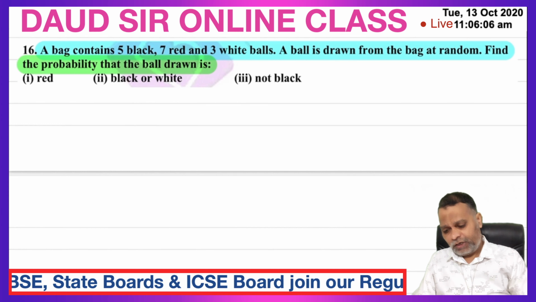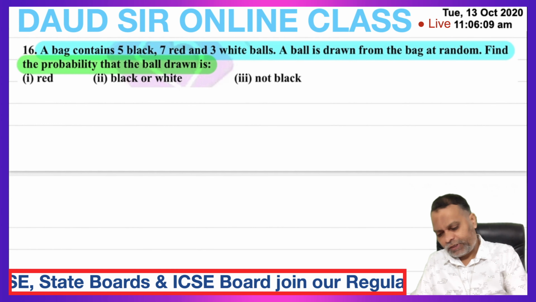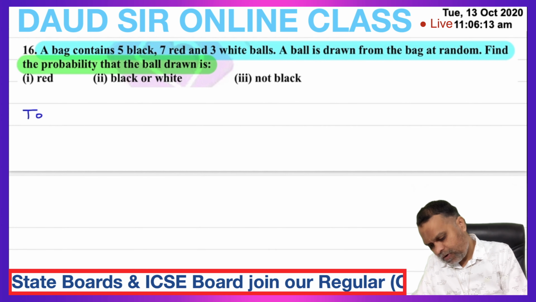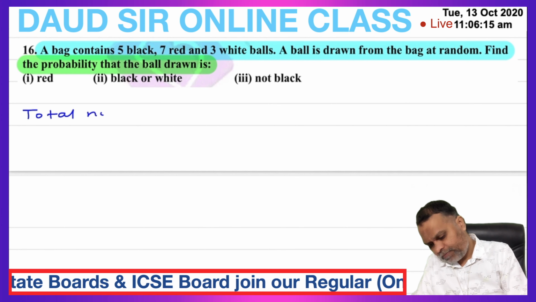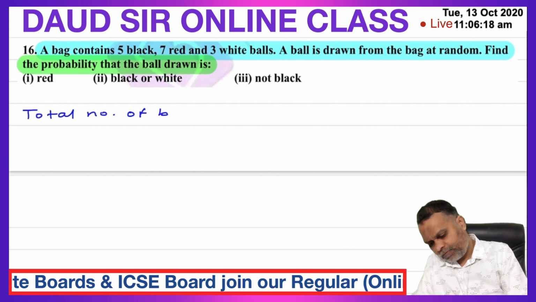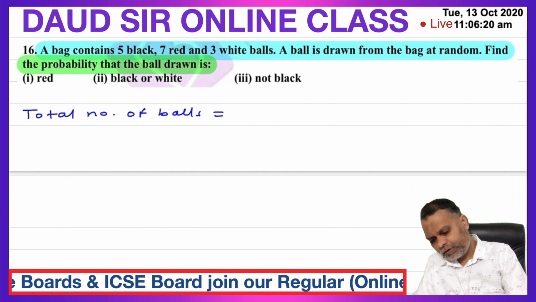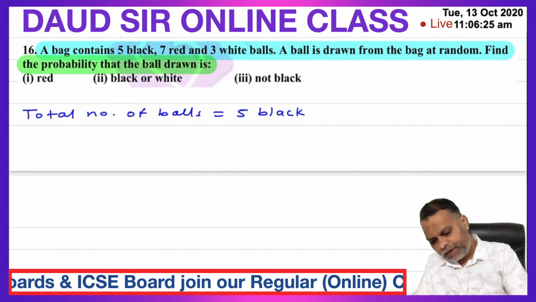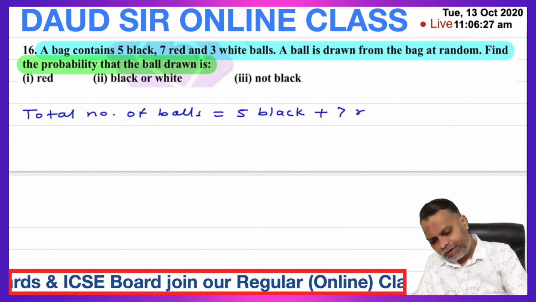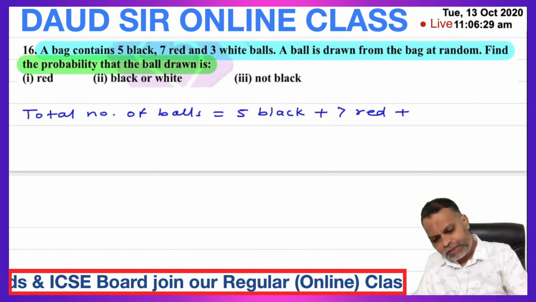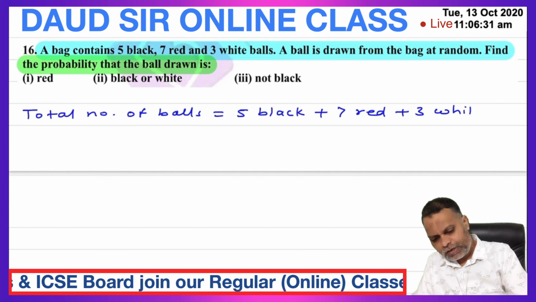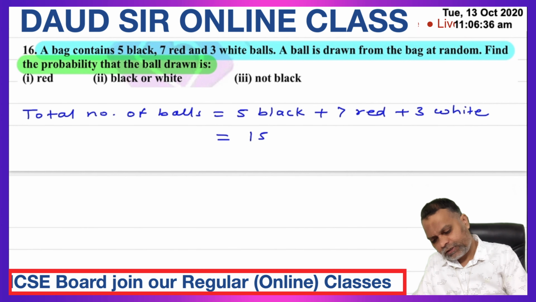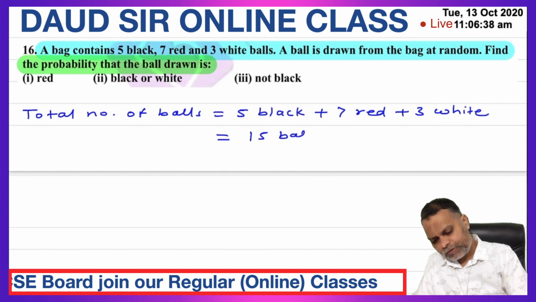So 3 parts are here, we can solve them one by one. First, total number of balls is equal to 5 black plus 7 red plus 3 white. So 5 plus 7, 12, 12 plus 3, 15 balls. Total 15 balls.